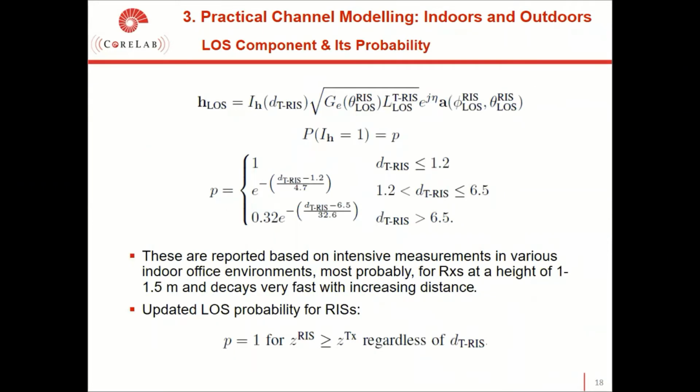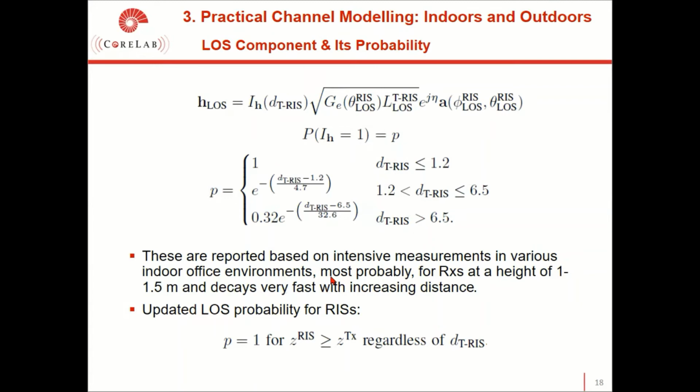Another important points for channel modeling are loss component and loss probability. Here, I_H is a Bernoulli random variable taking values between 0 and 1 and characterizes the existence of a line of sight link for a transmitter to RIS link. Here, D_T-RIS represents the transmitter to RIS separation. These are reported based on intensive measurements in various indoor office environments, and we can say that line of sight probability decays very fast with increasing distance.